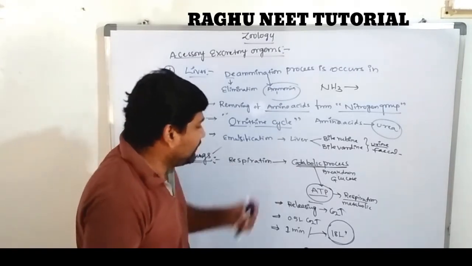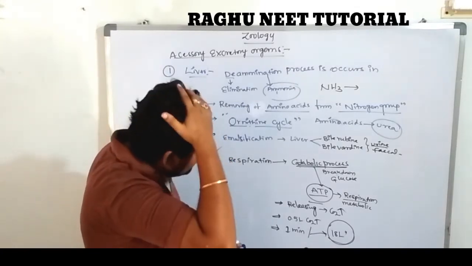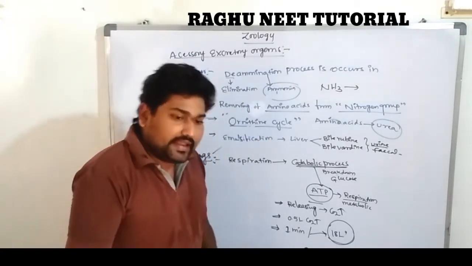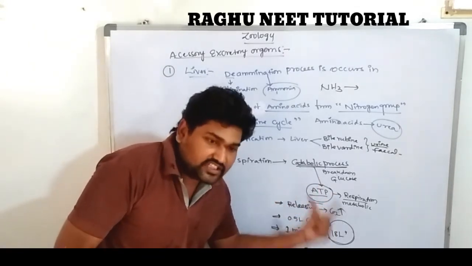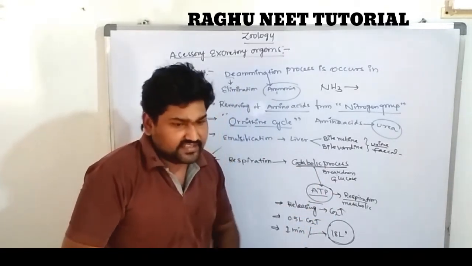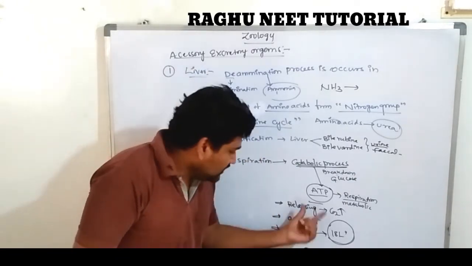Respiration is one of the catabolic processes. In this process, glucose is broken down and converted into energy, which is in the form of ATP. It is utilized for metabolic activities such as respiration, circulation, locomotion, and everything else.